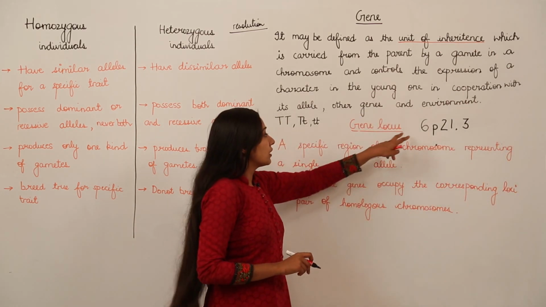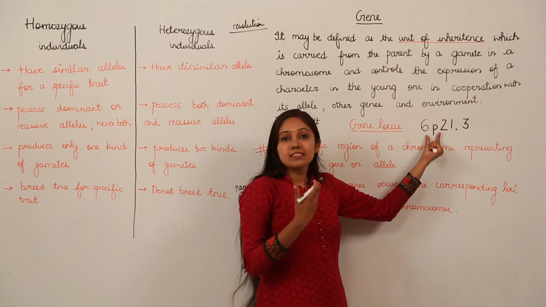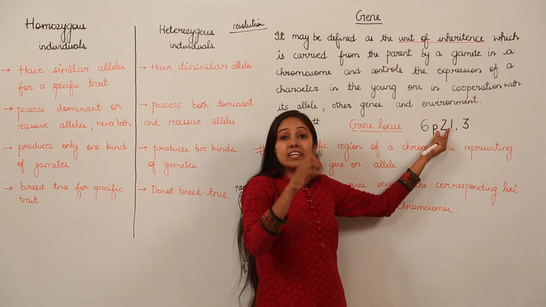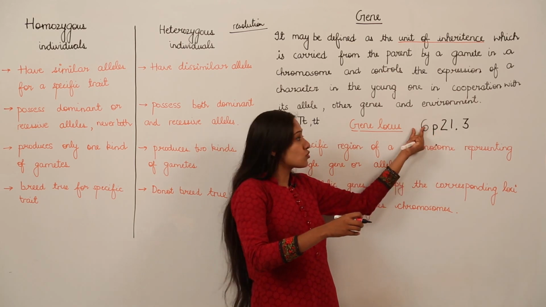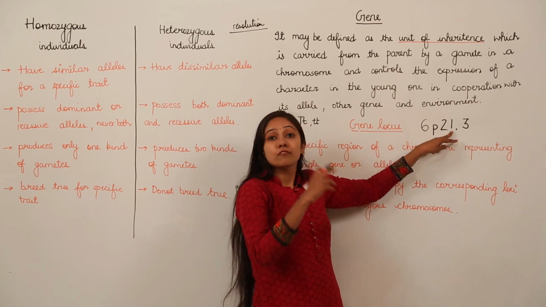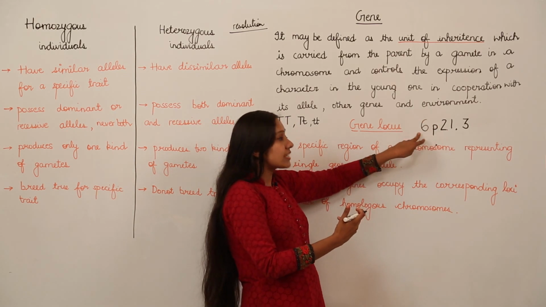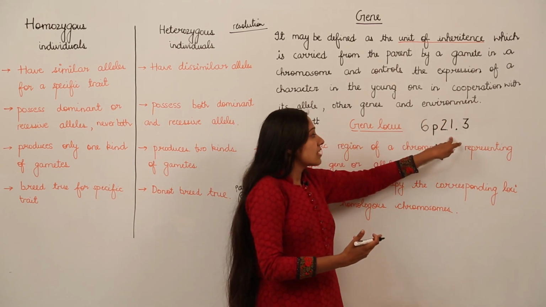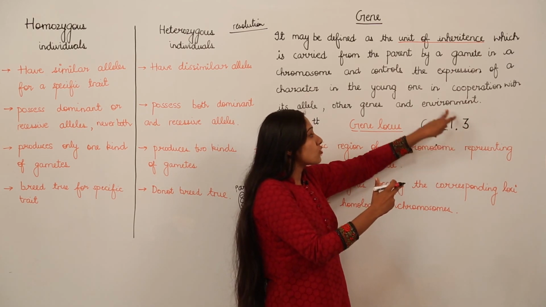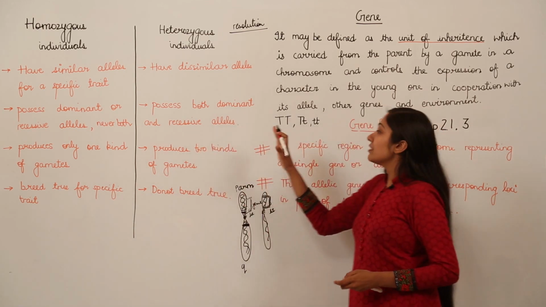Remember, the first numeral says we are talking about chromosome number 6. The letter P states that we are talking about the shorter arm of the chromosome. The numeral 2 says we are talking about the second region of the P arm of the 6th chromosome. The numeral 1 says that we are talking about the first band of the second region on the P arm of the 6th chromosome, and this .3 conveys that we are talking about the third sub-band of the first band present in the second region of the P arm of the 6th chromosome. This is how we interpret this.